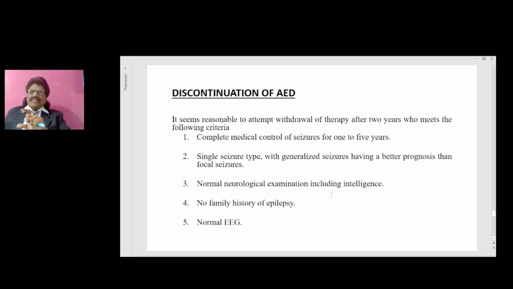Now let's talk about the discontinuation of anti-epileptic drugs. It seems reasonable to attempt withdrawal of therapy after 2 years in those who meet the following criteria. There are no definitive criteria. Complete medical control of seizures for 1 to 5 years. Single seizure type, with generalized seizures having a better prognosis than focal seizures. Normal neurological examination including intelligence. No family history of epilepsy and normal EEG.